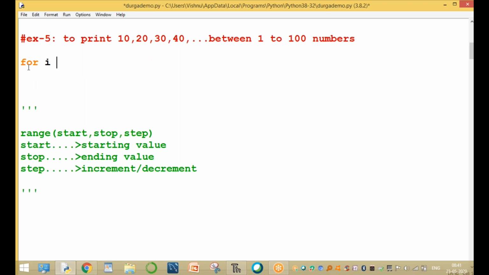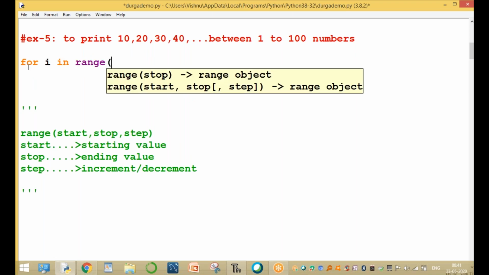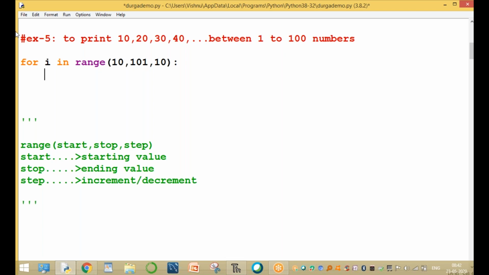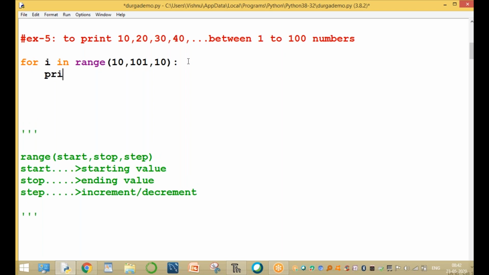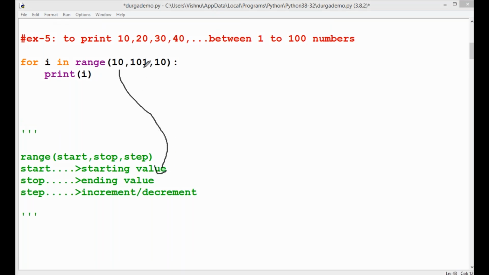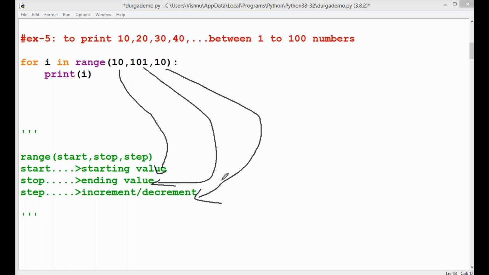For example, for i in range: the starting value is 10, up to 101, and every time it is increasing by 10. Please observe this sequence: every time increasing by 10, the next 20, next 30, next 40. Now print of i. Here 10 is the starting value and 101 is the ending value, always increasing by 10.